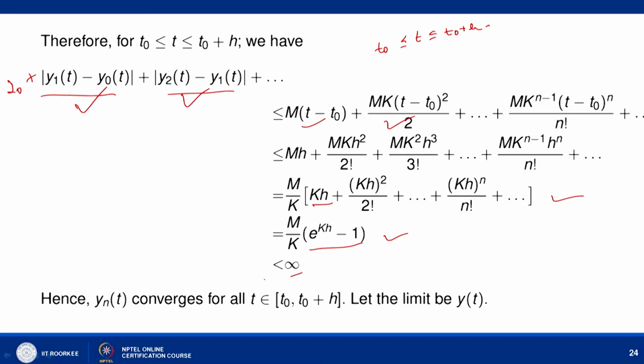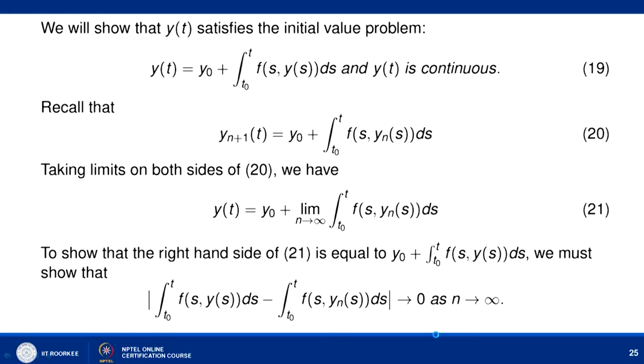So, if it is convergent, let us find the limit, say y(t), and this converges for some t lying between t_0 and t_0 plus h. Now, let us find the limit y(t) and try to show that this limit is the required solution. So, we will try to show that y(t) satisfies the initial value problem,